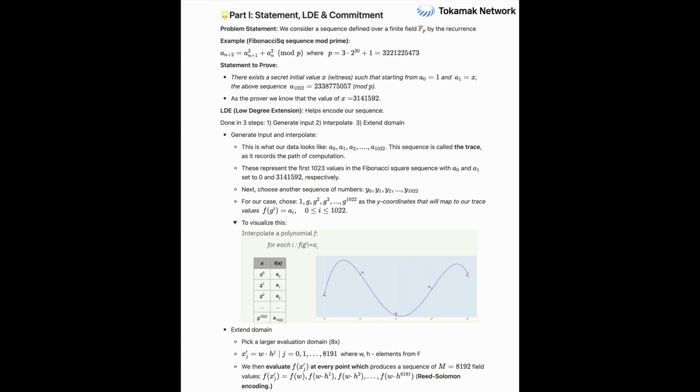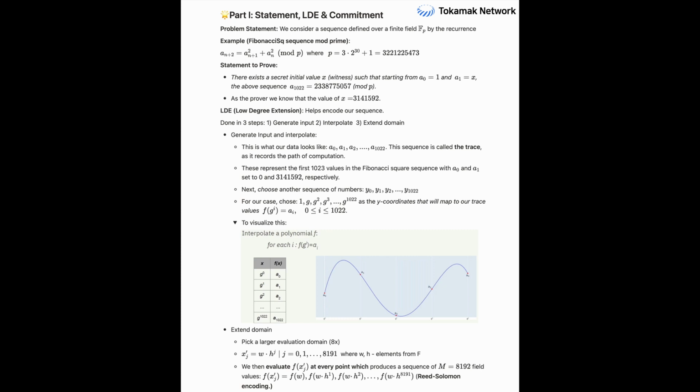So we've got our computation, our Fibonacci thing happening in this special number system. What's the very first step STARKs take to actually encode this sequence into that polynomial you mentioned? Right, so that's where low degree extension, or LDE, comes in. And this step kind of breaks down into 3 critical phases. First, the prover generates the input. That's the trace. The trace, that's the full sequence of values. Exactly, the full path of the computation. In our example, all 1,023 values of that Fibonacci-like sequence, from a0 up to a1022.